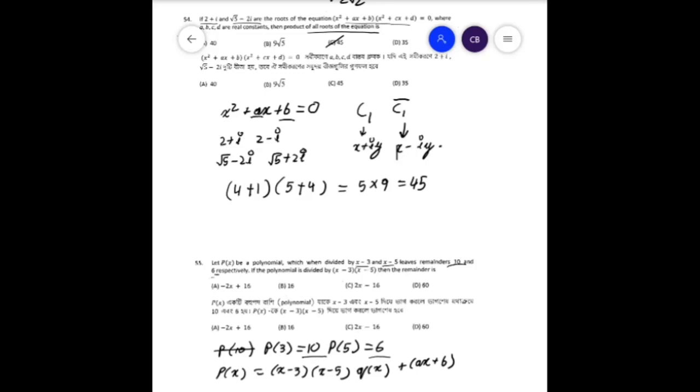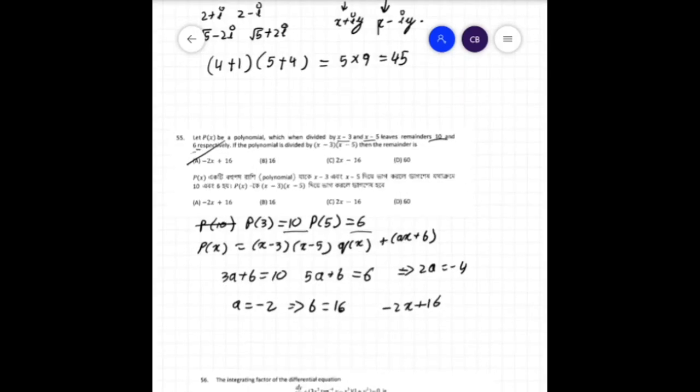Which means that 3a plus b is equal to 10 and 5a plus b is equal to 6, which means 2a is equal to minus 4. Therefore a is equal to minus 2. Therefore b is equal to 16. Therefore the remainder when the polynomial is divided by both will be minus 2x plus 16, which is option A.